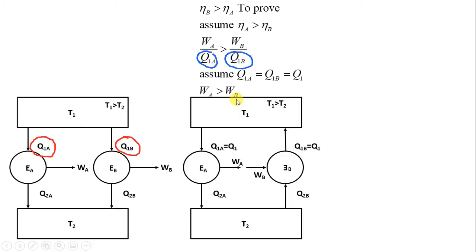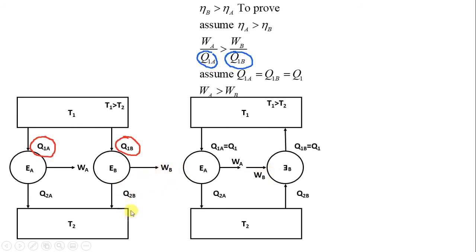Next part. Now what is done over here? Engine B is which type of engine? Carnot engine. It is a reversible engine. So I have reversed the engine. This I have shown with reverse E and B. If this engine is reversed, instead of generating the work, it will consume the work WB.